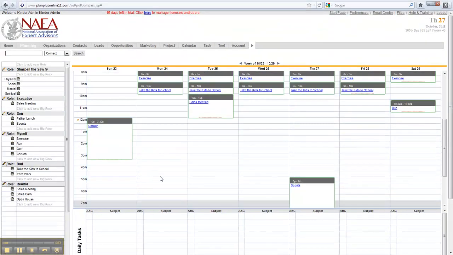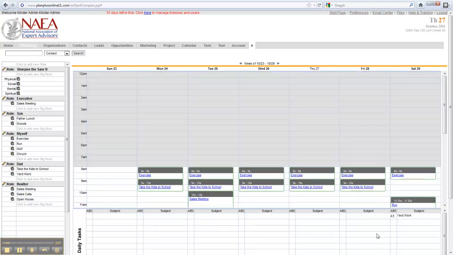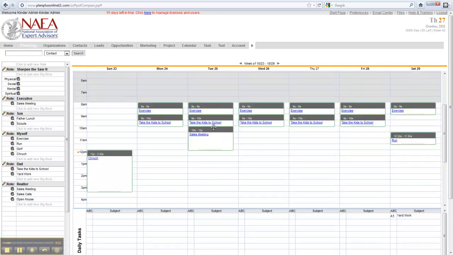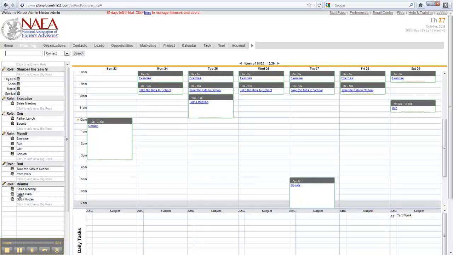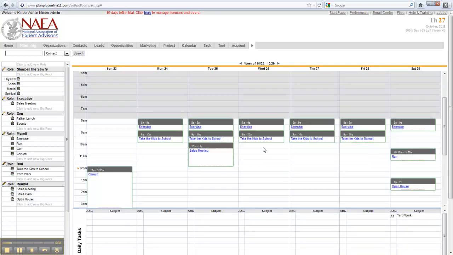Now when it comes to the yard work, I know I'm going to do that on Saturday, but I don't know when. So I'm going to actually drag that to my task list on Saturday, and I'm going to make that an A1. And what's nice about that is I will not see that on my task list until Saturday when I log in or when I get my daily reminders. The other thing that you can do is you can schedule your open houses, you can schedule your daily calls, you can block your time out.